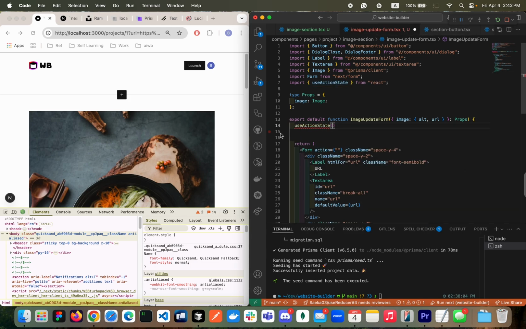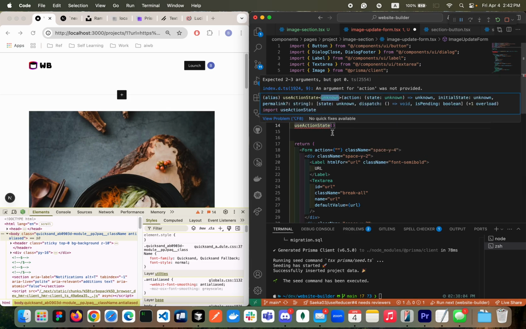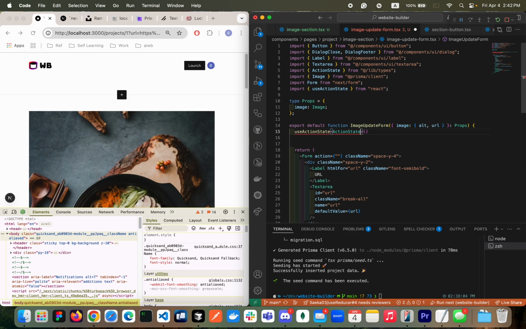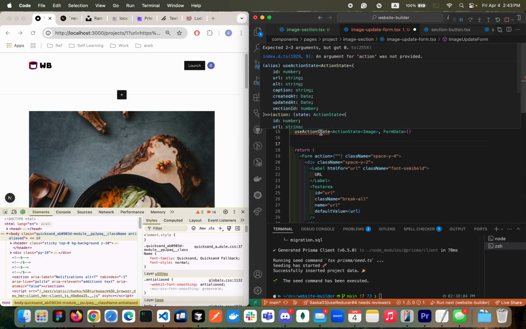We're gonna have action, but we need to pass some generic type, which is currently unknown. I'm gonna give the state type that is action state that we created the other day, and image record. And we are gonna receive the form data as a payload.